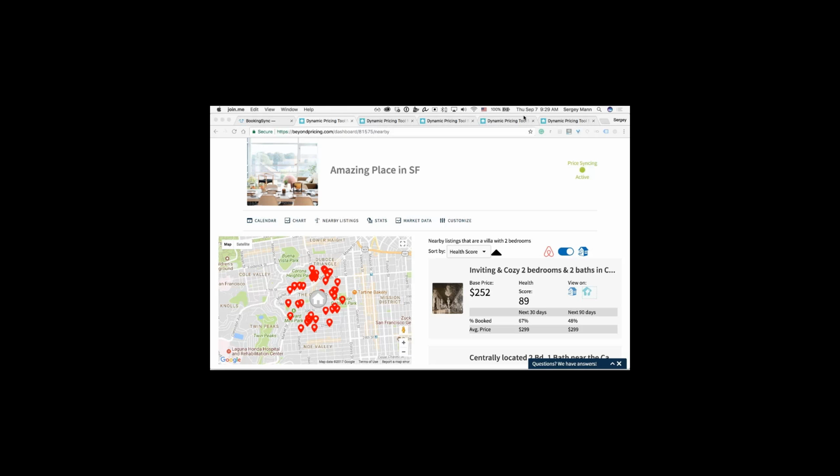If you're happy with it and you continue, that's 1.25% after that. We won't charge you for any bookings that occur during that first month. You get to keep those completely free, and that's just our way of making sure that you're absolutely happy with the platform. Most of the hosts using us will see an increase in revenue of anywhere from 10 to 40%, so that more than offsets the pricing.